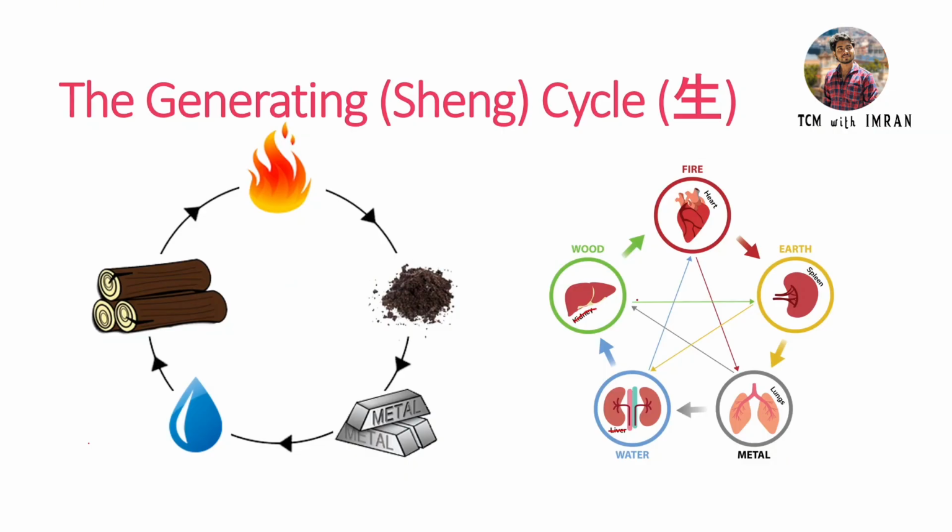Relate this to the organ cycle. So how can we diagnose this? Basically we understand that each one is creating another. So heart is mother of spleen, and spleen is mother of lungs, and lungs are mother of kidney, and kidney is the mother of liver. So this is how the cycle is formed.